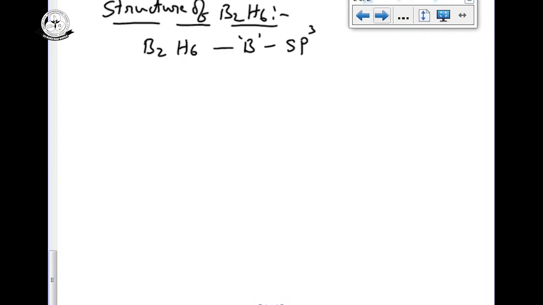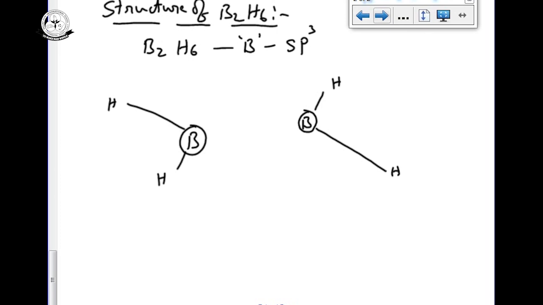Now I am writing the structure. Later we will discuss and explain the structure. Taking 2 borons, here there is hydrogen and hydrogen.